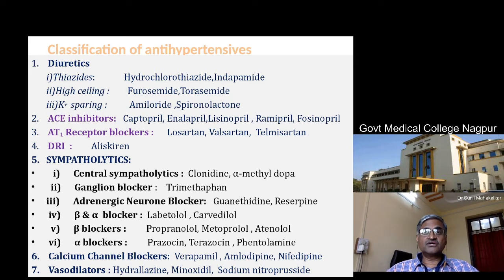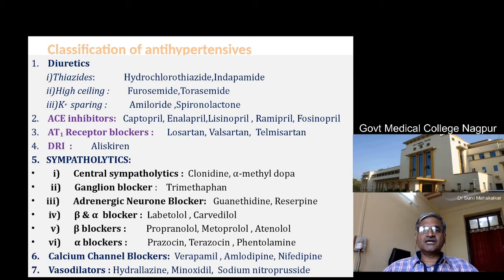As we know, it is a product of cardiac output and peripheral resistance. So if we reduce the cardiac output, we can reduce the blood pressure. So that is how diuretics can be useful in reducing blood pressure. Some of the diuretics also cause vasodilatation like hydrochlorothiazide, indapamide, etc. So they are not only diuretic but they are mild antihypertensives also.